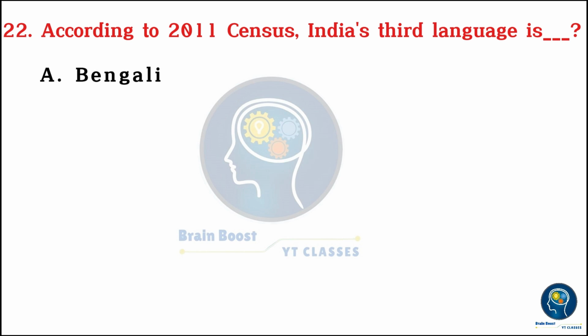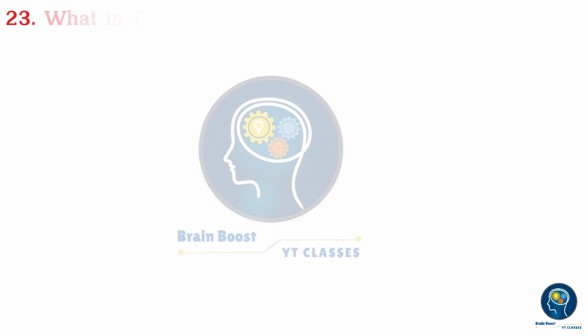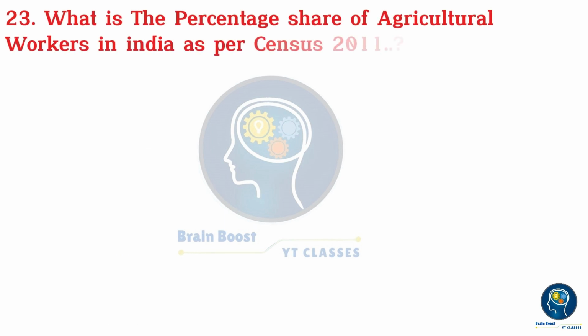According to the 2011 census, India's third most spoken language is? A. Bengali. B. Marathi. C. Hindi. D. Tamil. 3, 2, 1, 0. B. Marathi.